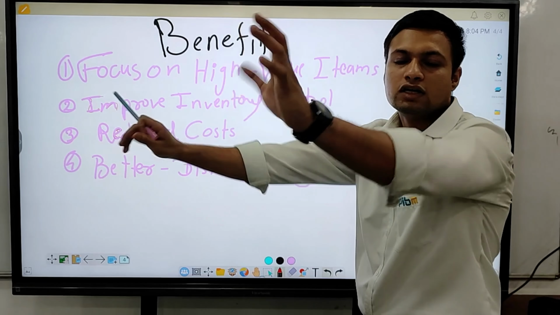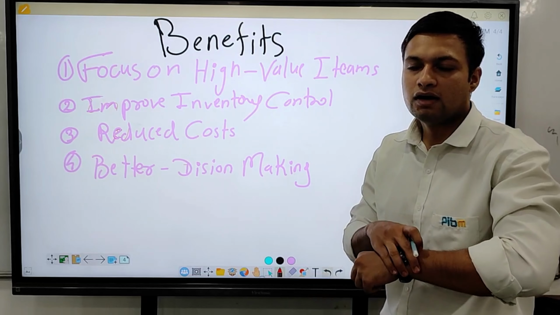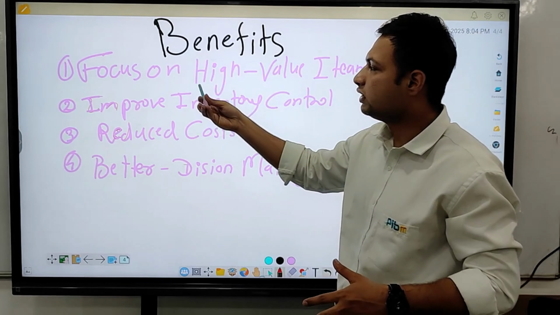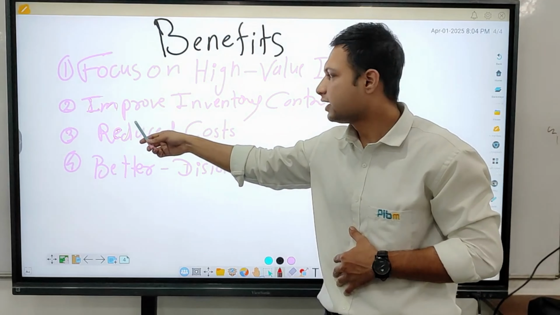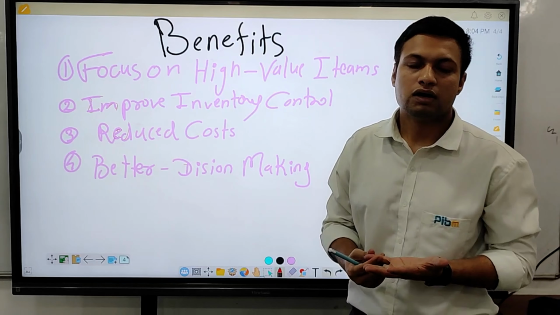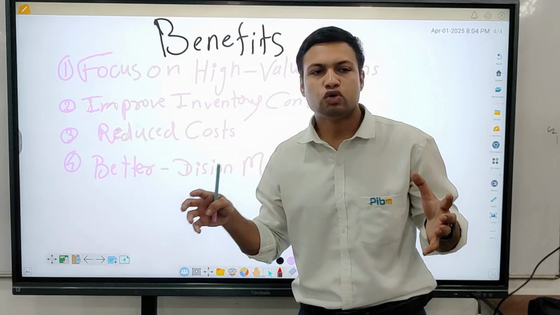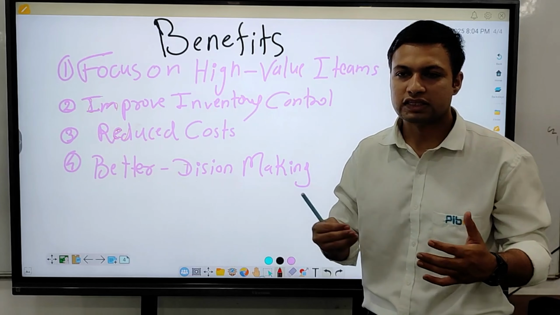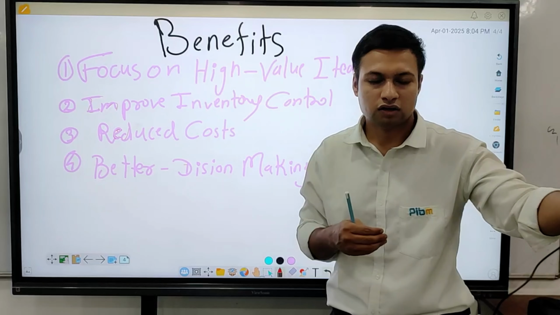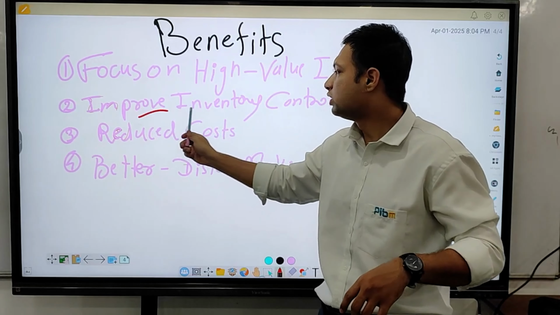Now the benefit of this ABC analysis is the main focus on your high value items. You need to keep watch on your valuable assets in your production system or manufacturing unit. The other benefit is that it improves your inventory control. In any organization, big or small, their investment is in their inventory, their store. So they need to keep watch on the products they are purchasing, and whether those products are going to be used in the production line or manufacturing unit. So these are some control ways, and this will improve their inventory control.